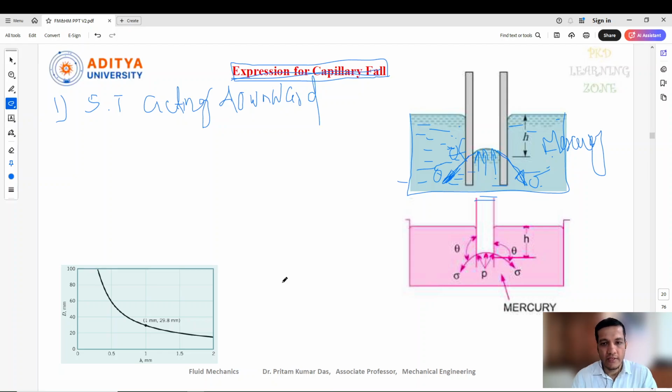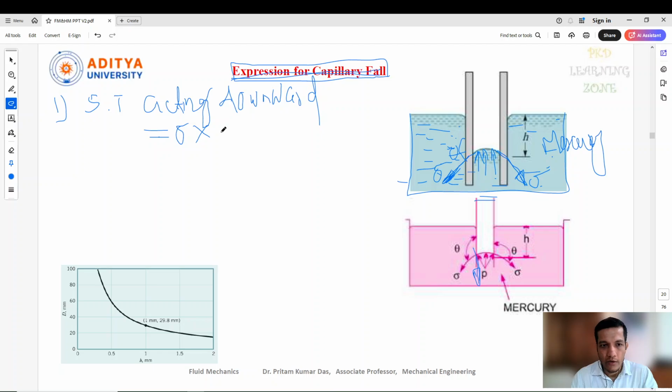So similarly here also you can write surface tension which is acting downward, that is sigma, and you can resolve this in terms of downward direction, y direction. So here again we get sigma cos theta.